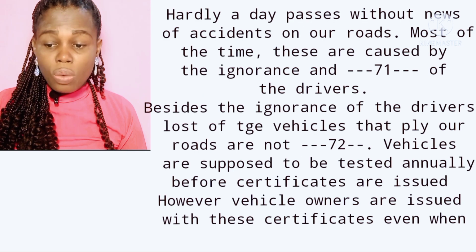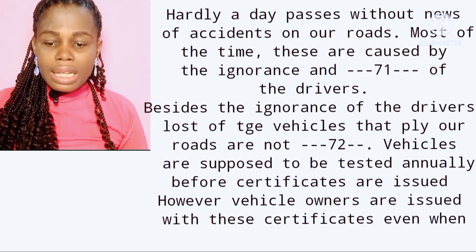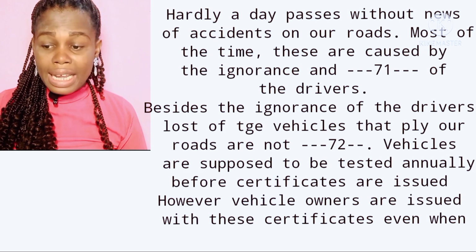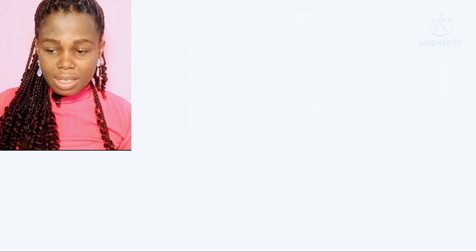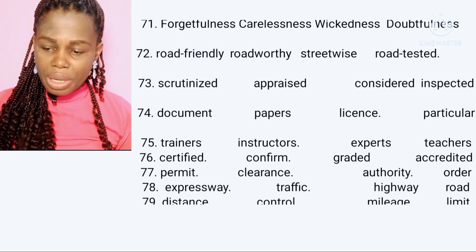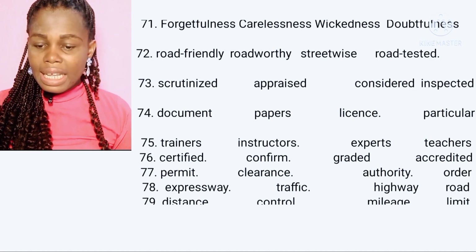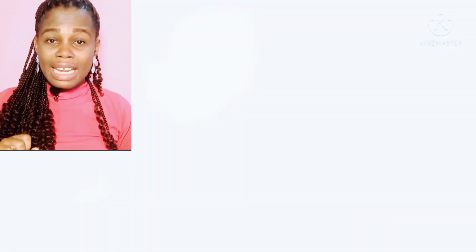Hardly a day passes without news of terrible accidents on the roads. Most of the time, these are caused by ignorance and dash of the drivers. Now we have option A, forgetfulness, B, carelessness, C, wickedness, and D, doubtfulness. The correct option is option B, carelessness. That is the major reason why we have accidents on the road, and not forgetfulness, wickedness, or doubtfulness, but carelessness.